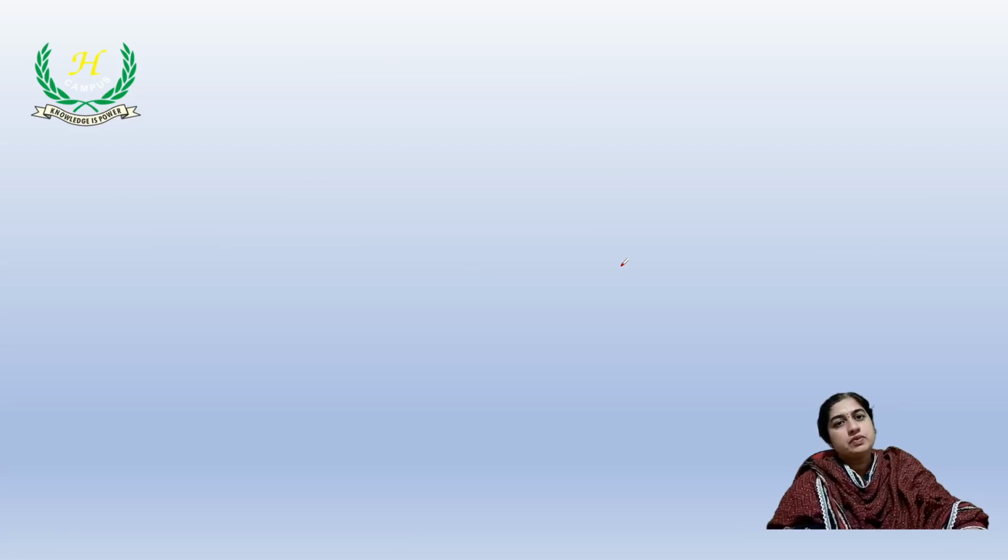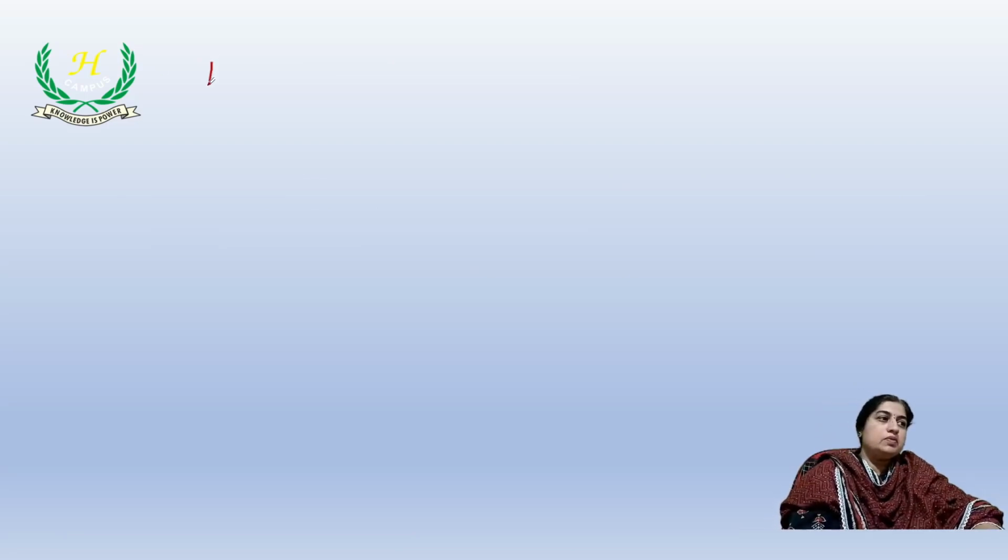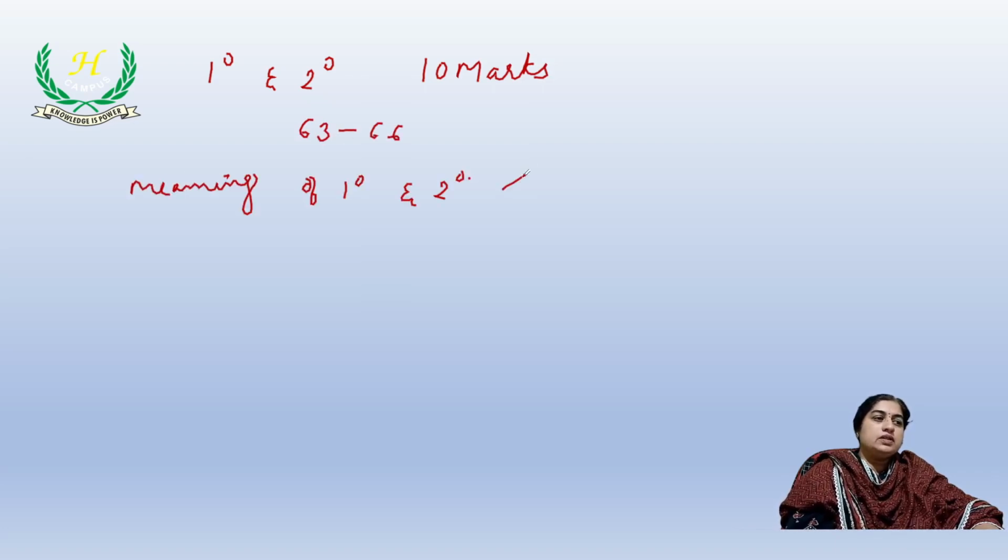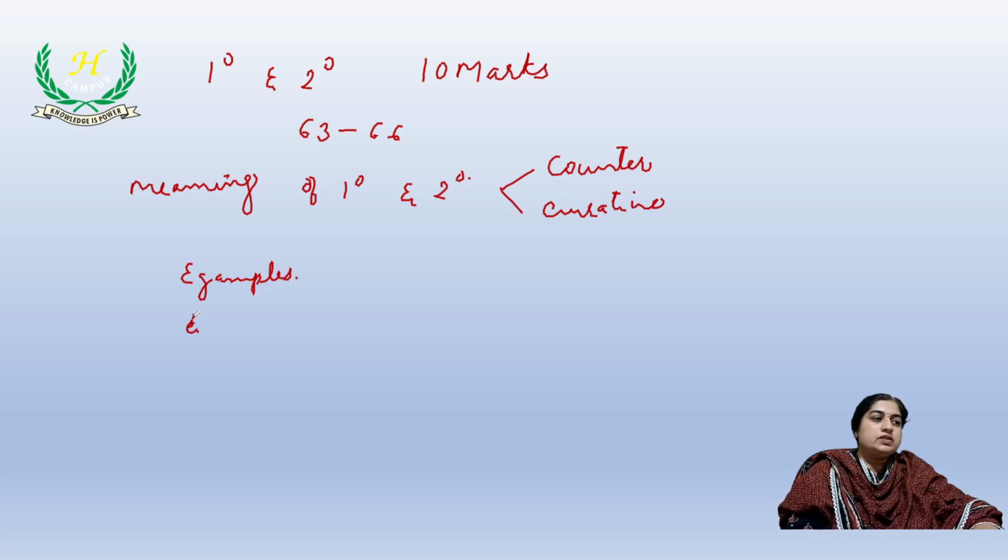So this finishes primary and secondary action of the medicine, and it is a very important topic. They ask the question for 10 marks. Here you are supposed to write aphorisms 63 to 66, where he gives the meaning of primary and secondary action. Then under secondary action, you are supposed to write secondary counteraction and secondary curative action. Once you have written this, give examples for primary and secondary action, and then explain that in large doses primary action is produced, and also in small doses, but only an attentive observer can observe it.